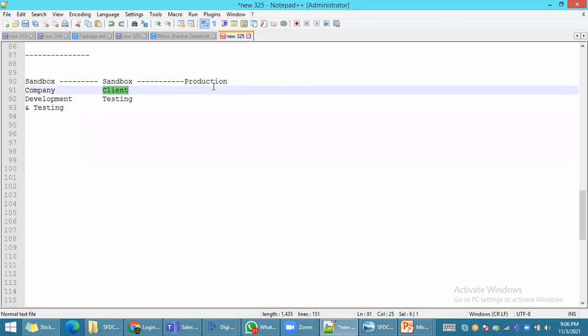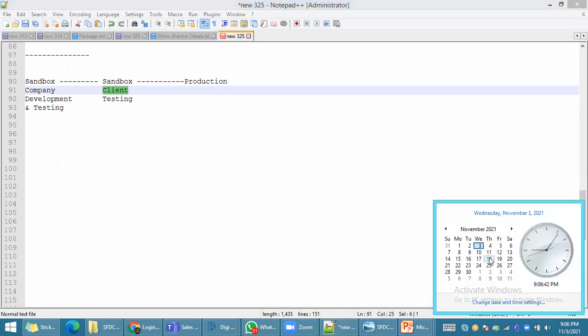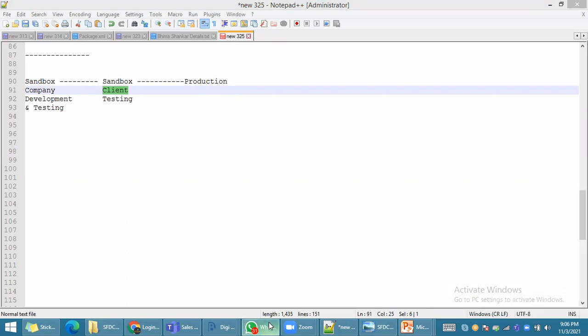Does anyone have any further doubts? If you don't have any, I will end this session. The regular batch will start from the day after tomorrow. Today is Wednesday in India, so that means Friday, 8 p.m. IST. If you are clear with all this concept, then we can start from the day after tomorrow.